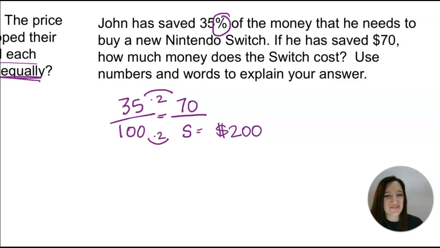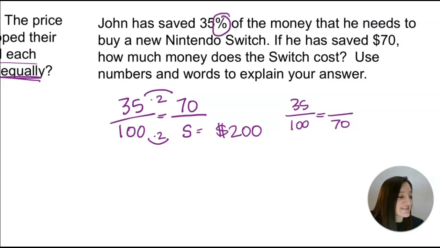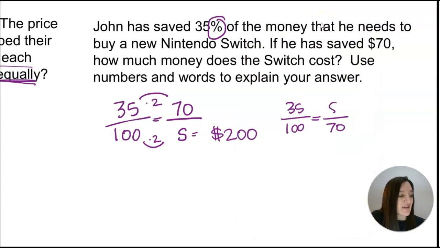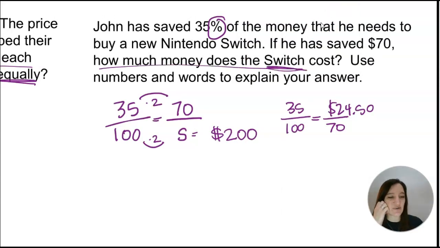Now that makes sense, right? Sometimes I have students that do this and they are just automatically in the habit of putting it as the whole. If that were to happen, let me do it quickly on a calculator. You would get 35% times 70. You would get $24.50. Now, if you had done that, you would have been like, oh, right, the question is how much does the Switch cost?